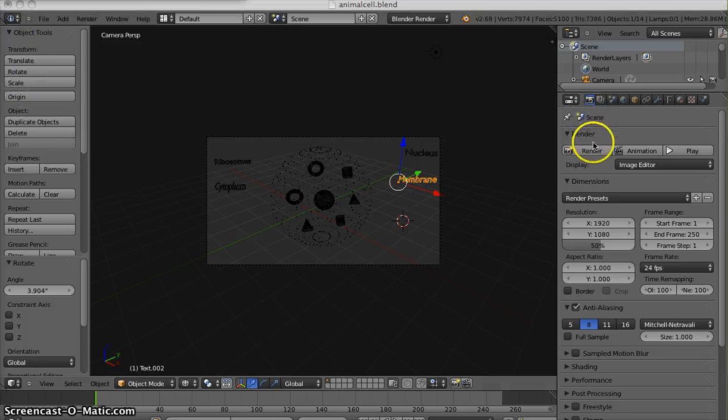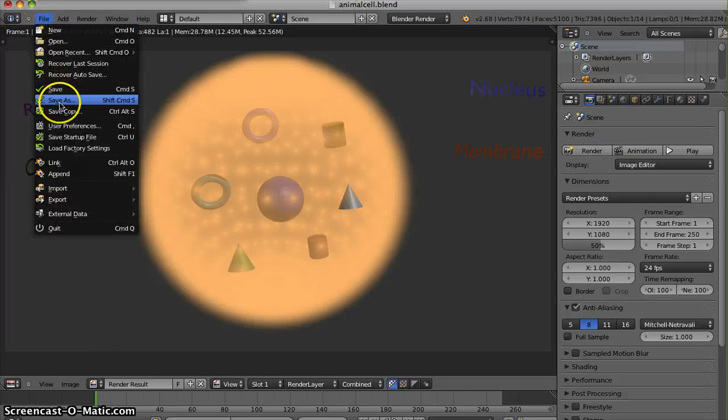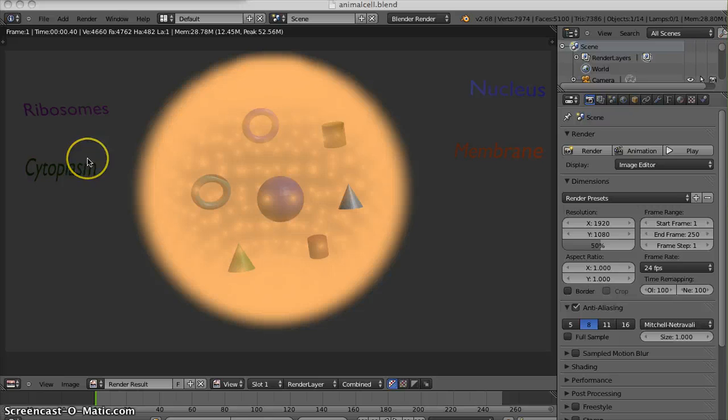Now we can save the rendered image by going back to Render, File, and Save. Now that we've saved our rendered image, our project is complete.